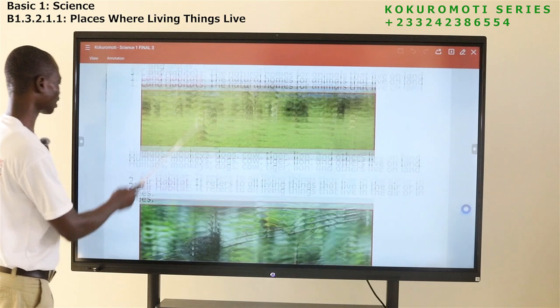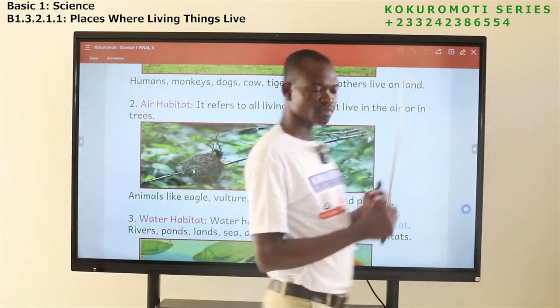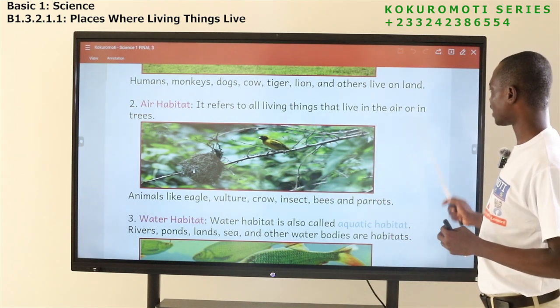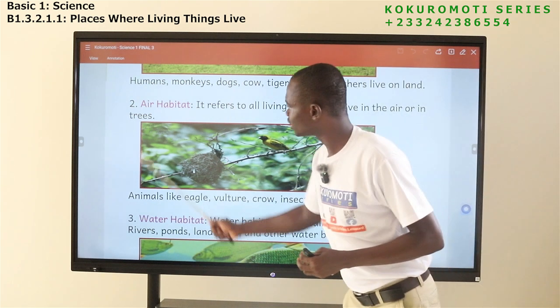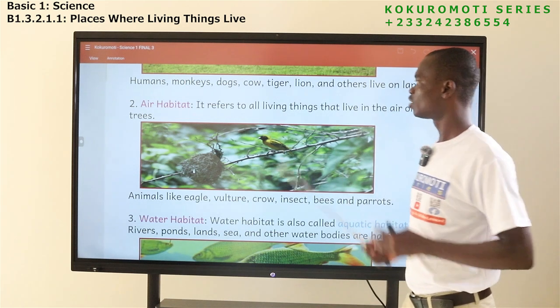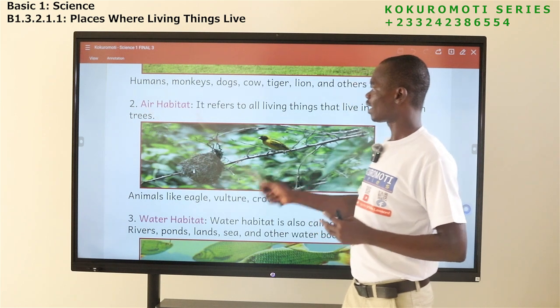Now let's come to this side. Air habitat. That is what? It refers to all living things that live in the air or in trees. Their living place is air habitat.